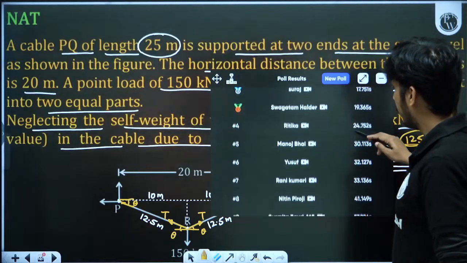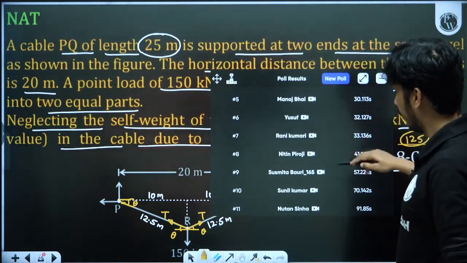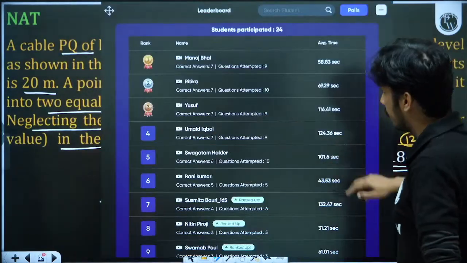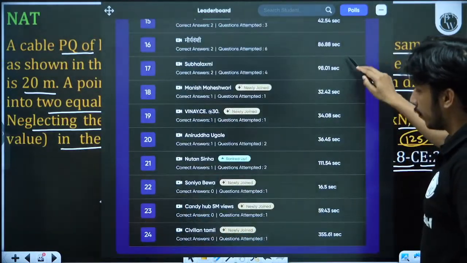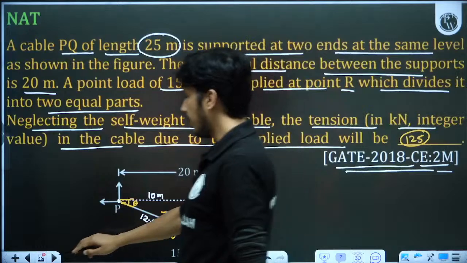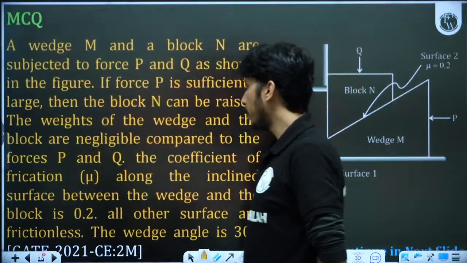So Umaid, Suraj, Swagatam, Ritika, Manoj, Yusuf, Rani, Nitin, Susmita, Sunil, Nutan. All of the students have given correct answer. So Manoj, Ritika, Yusuf are top 3. Umaid, Swagatam are 4 and 5, and 24 students have not yet joined. So now let's move to the next question.